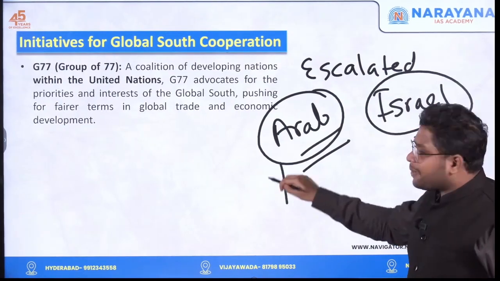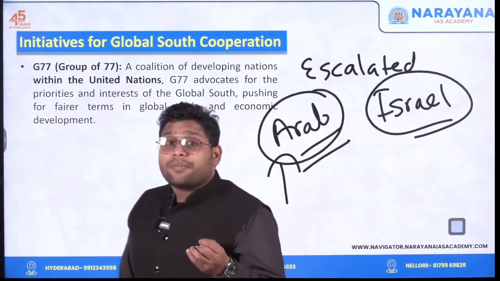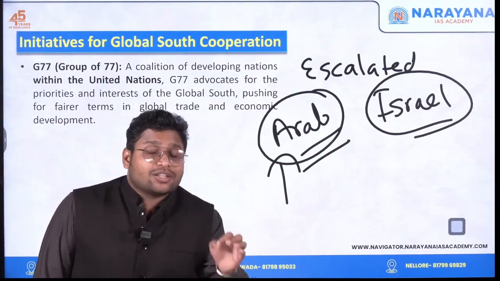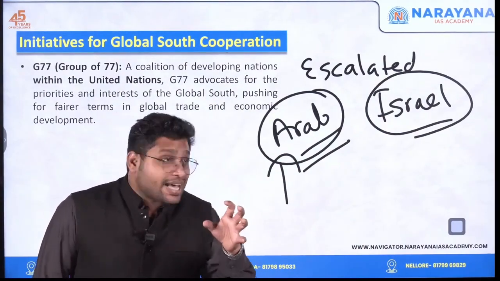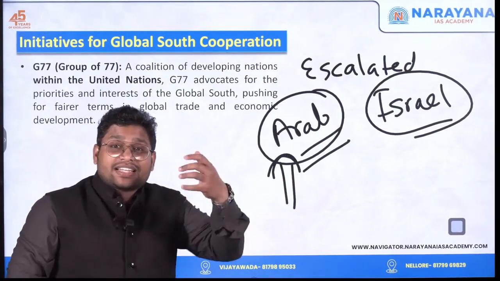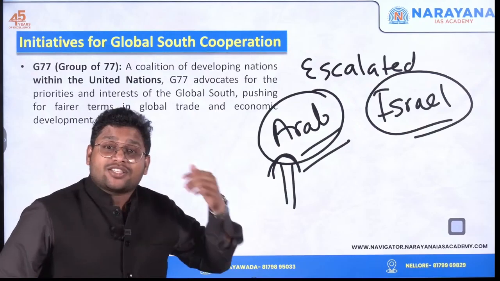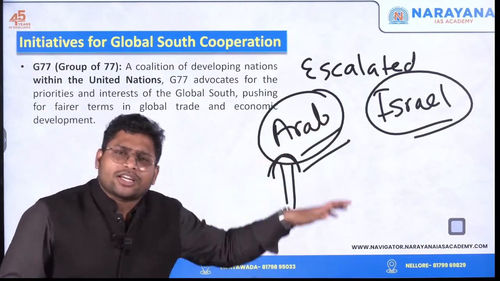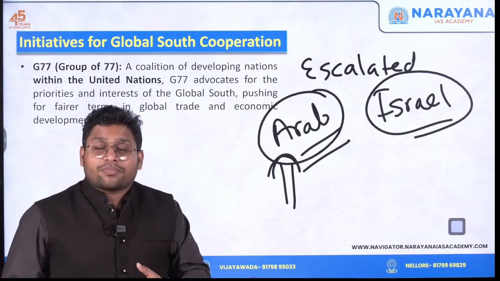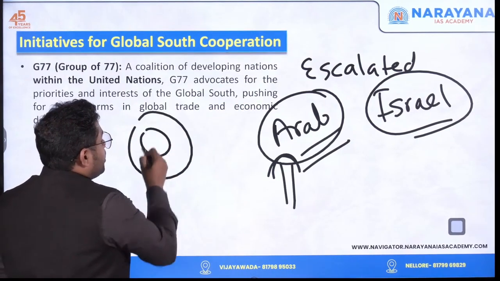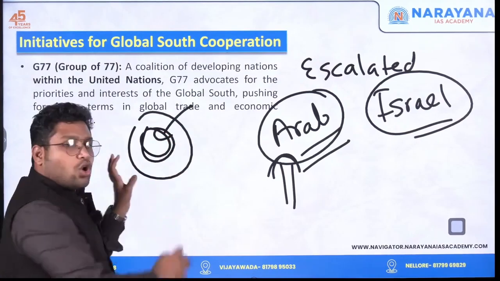Why do we need Arab countries? Because we are dependent on them for our energy security, for our natural oil, the crude oil or natural gas, etc. If the war escalates, suddenly you may see that the prices of oil increase because suddenly the supply of oil is not coming to India because of the war. Or let's say there is a ship on which there is a container where you have put the crude oil.